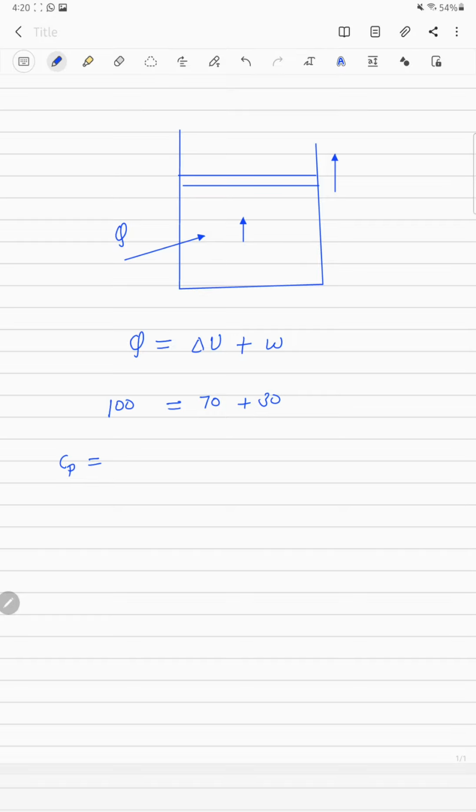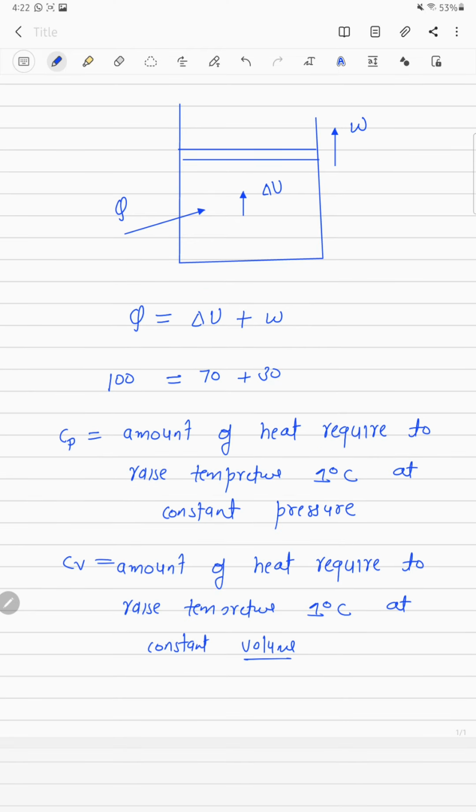Also we know Cp, the specific heat of a substance, can be defined as the amount of heat required to raise the temperature by 1 degree. And we also know that for an ideal gas internal energy is a function of temperature only.